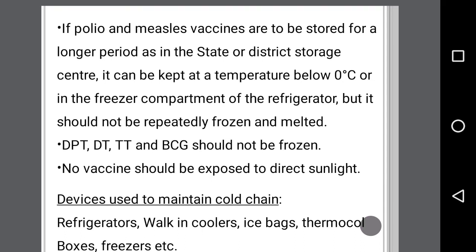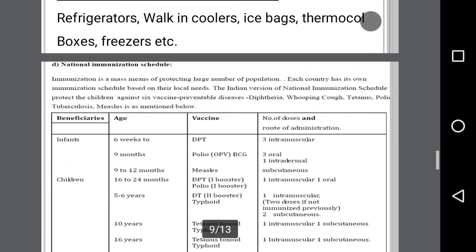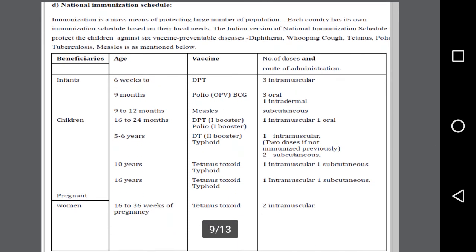it can be kept at a temperature below 0 degree centigrade or in the freezer compartment of the refrigerator, but it should not be repeatedly frozen and melted. Whereas DPT, DT, TT, and BCG should not be frozen. No vaccine should be exposed to direct sunlight. The various types of devices which are used to maintain the cold chain system are refrigerator, walk-in cooler, ice bag, thermocol boxes, and freezer.